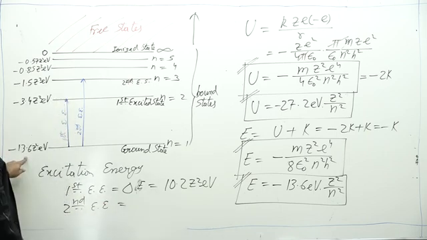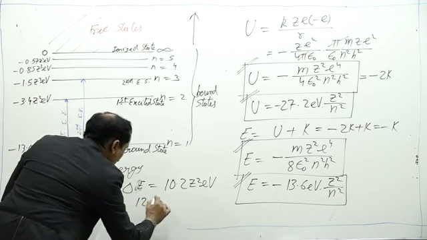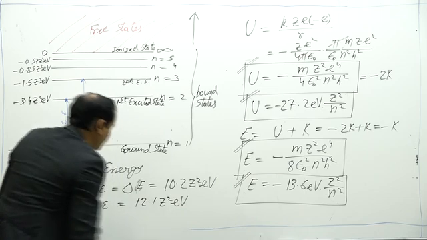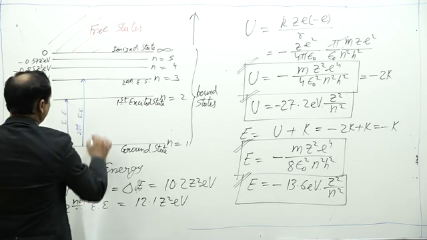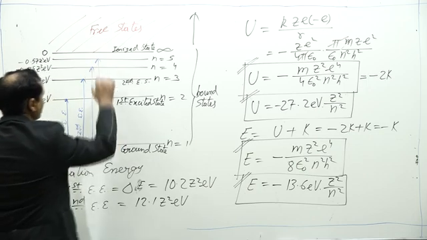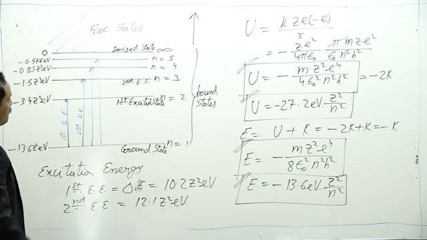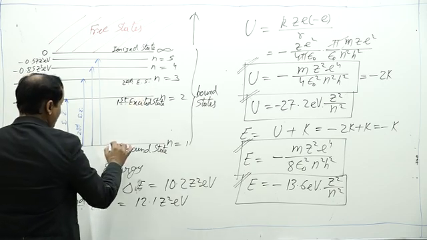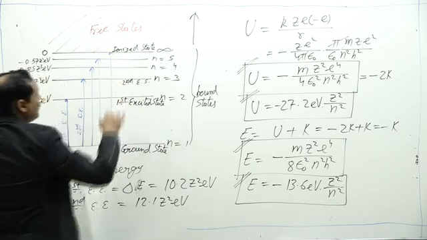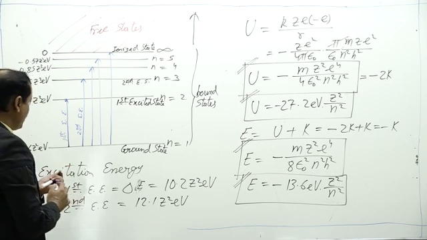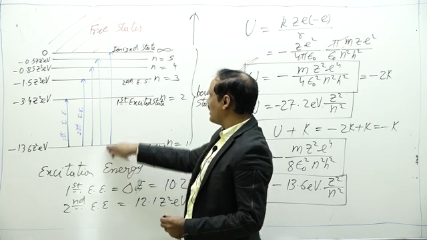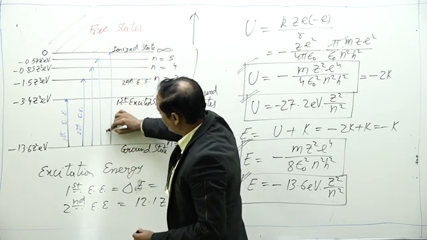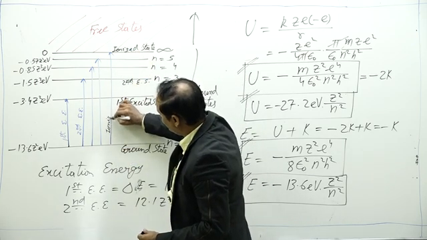This is the difference of 13.6 and 1.5, that is 12.1 Z square electron volt. This is the second excitation energy. In this way, we have the third excitation energy, fourth excitation energy, and so on. The amount of energy needed to transfer from ground state to ionized state is called ionization energy.